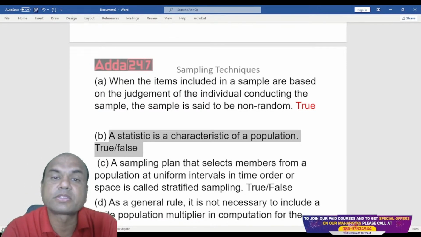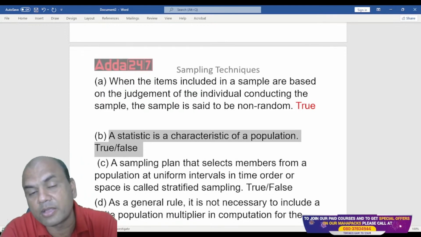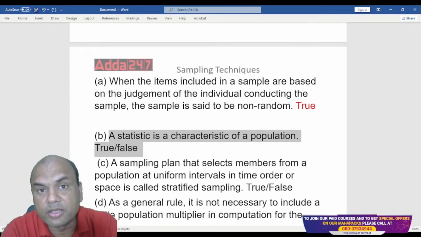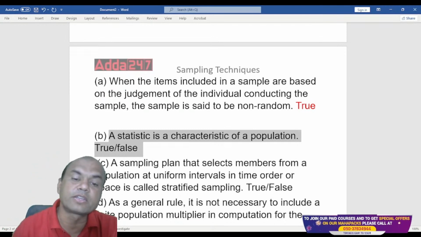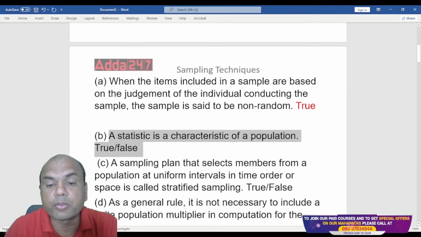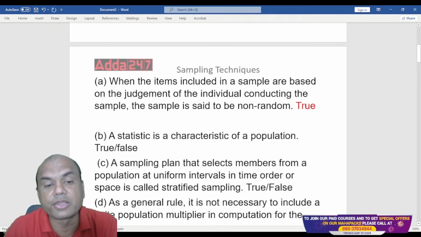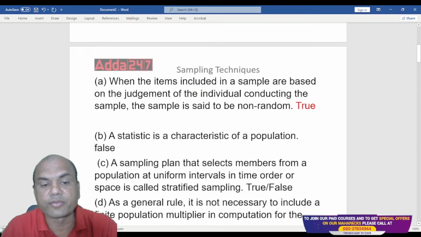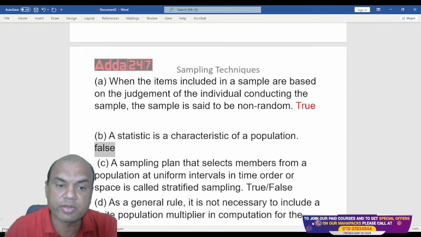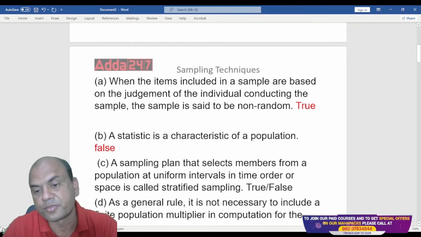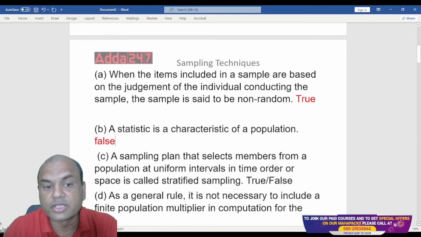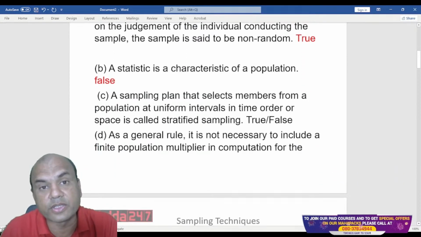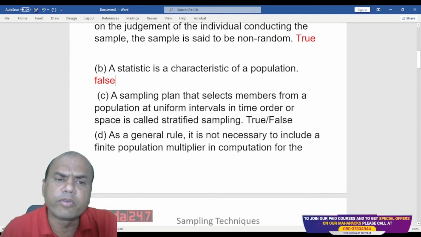Mean of a sample is called a statistic, and mean of a population is called a parameter. So what does it mean? A statistic is a characteristic not of a population, but of the sample. So this answer is false. Got it, everyone? Next one. Such questions are asked to you in the exam, and you need to be very clear in your mind about it.